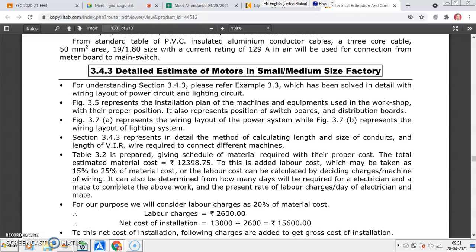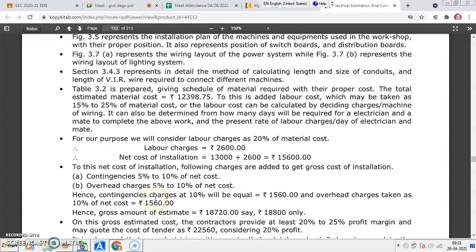Then the connections between the different machines. Then you can prepare the material schedule and proper costing of the particular project, or electrical industrial installation, for small or medium scale industry.